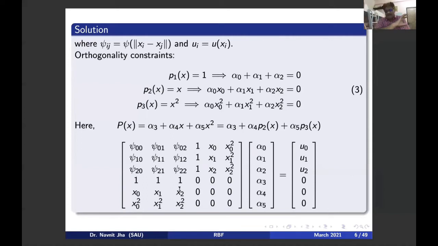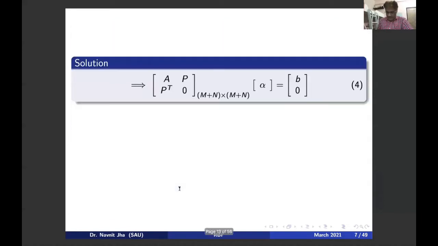Now, this is a 6 by 6 matrix, which can be easily solved for alpha 0 to alpha 5. Once alpha 0 to alpha 5, the weights, are calculated, you put all these weights in the RBF interpolation, and you have an interpolation function.